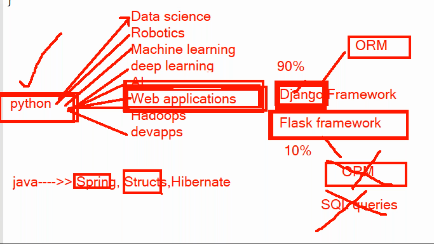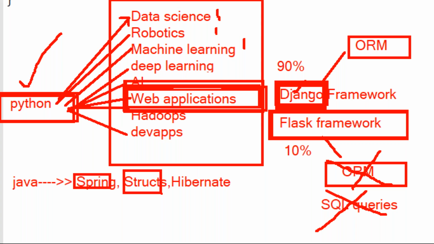This is the reason why you are going to learn this Django framework. Here, 100 people are learning data science, 100 people are learning robotics, 100 people are learning machine learning. Each concept is learned by 100 people. All these people must be learning Python. Along with Python, if you want to develop web applications, you learn the Django or Flask framework. If you want to go for data science, along with Python there are some other concepts in data science, and those people will choose that.